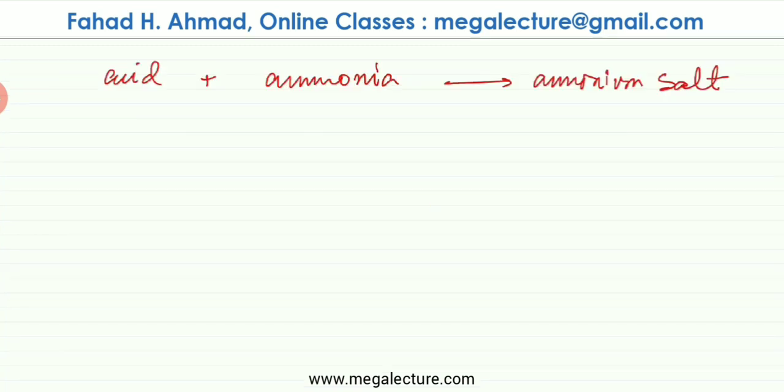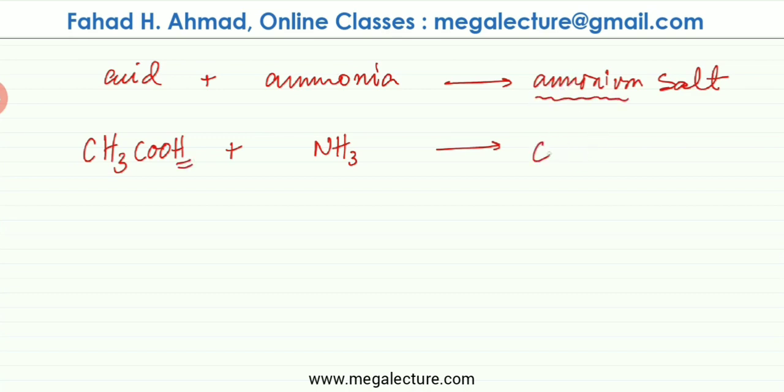And also remember that carboxylic acids undergo all acid reactions. So another reaction that acids usually undergo is that they react with ammonia to produce ammonium salts. So we have an acid, let's pick any acid, ethanoic acid, CH3COOH, and I'm going to react it with NH3. What's going to happen is an ammonium salt is formed when the H in the acid is substituted by the ammonium ion. So this is what's going to happen in this particular case as well.